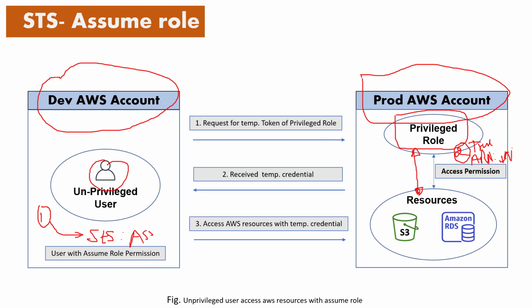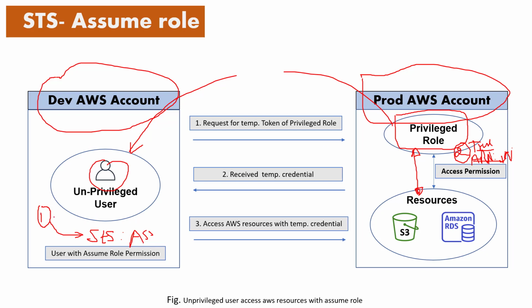After that, this user can assume this role, and whatever privilege this role has on these services is applicable for this user. This user also gets the same privilege once it assumes the role, as long as the user ARN is in the trusted entities.